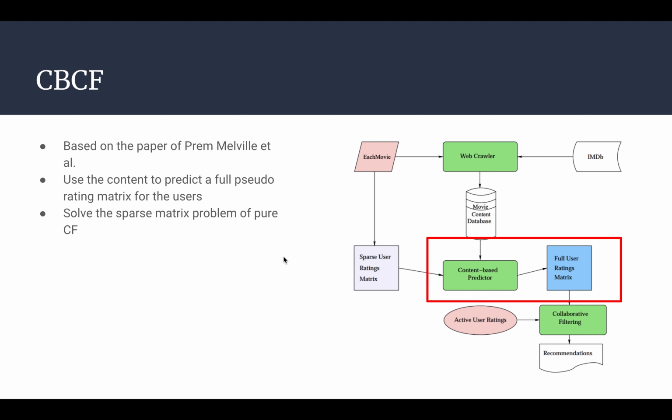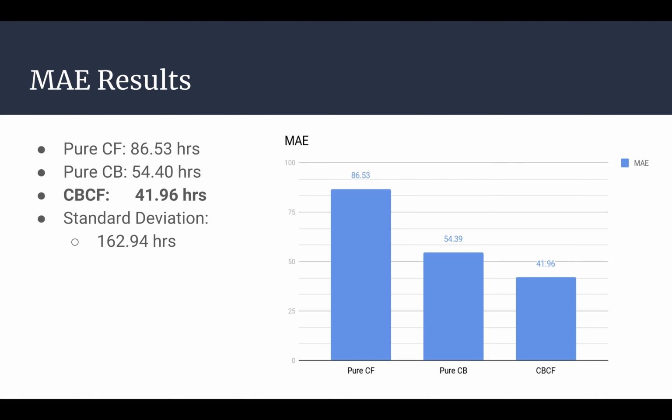And the CBCF combines the previous two methods by adding an extra layer to predict a full user matrix, so that we don't need to worry about the matrix being sparse. We did this step by using the XGBoost regressor. The final result showed that CBCF really improved the performance. With a 40 hours error and a standard deviation of 162, we believe that this recommendation system can generate reliable recommendations.